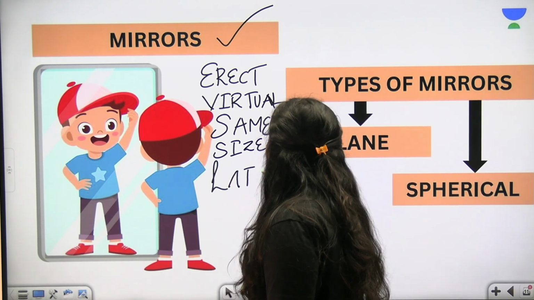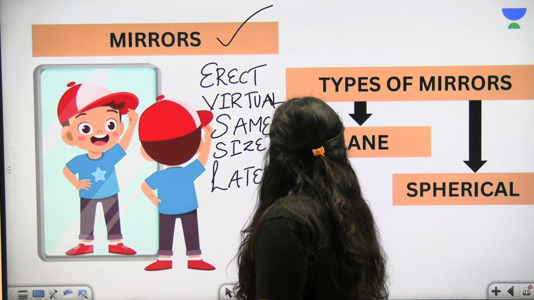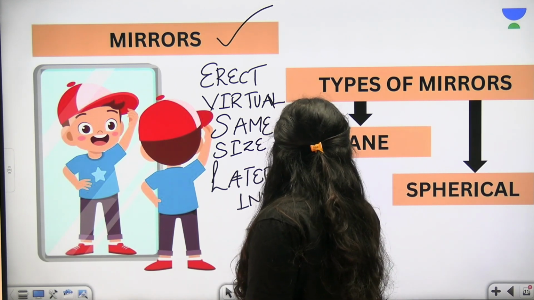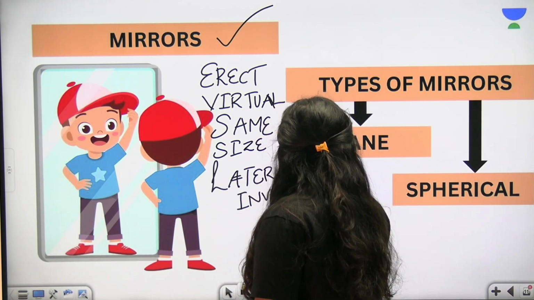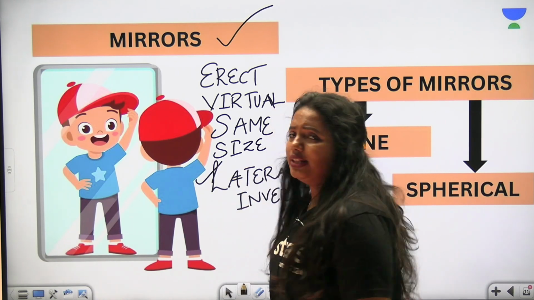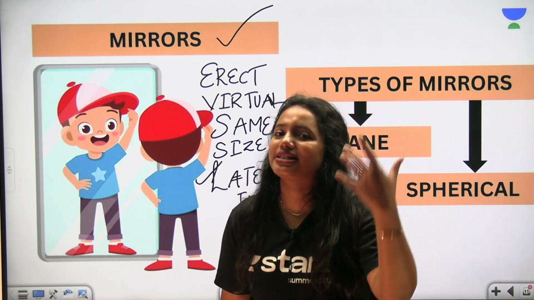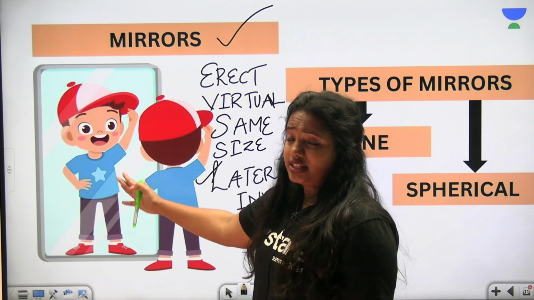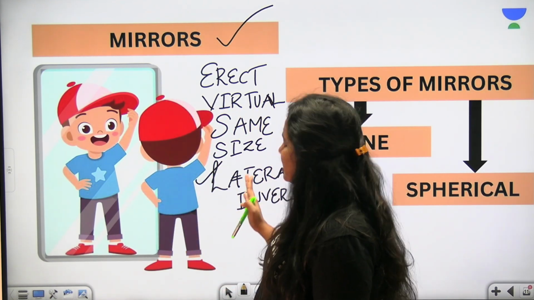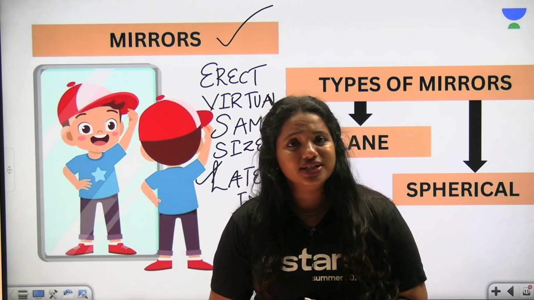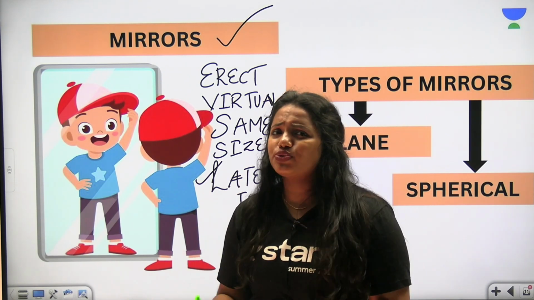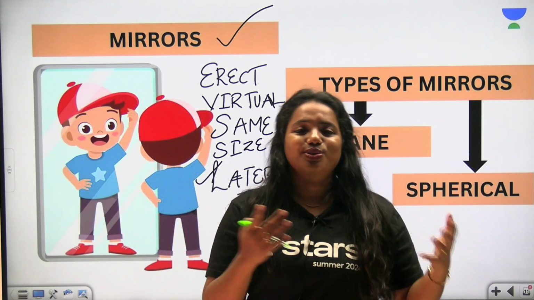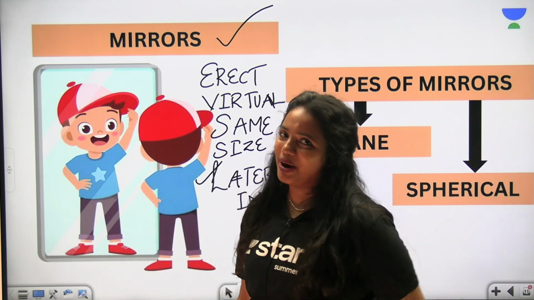What is meant by lateral inversion? Can anybody tell me? Lateral inversion. Okay, that means if you raise your left hand, it shows us right, and if you raise your right hand, it shows us left. So you can say that the image is erect, virtual, same size and laterally inverted. And not only that, the distance from the mirror to the object and from the mirror to the image is also going to be the same. So you have to think about that too.